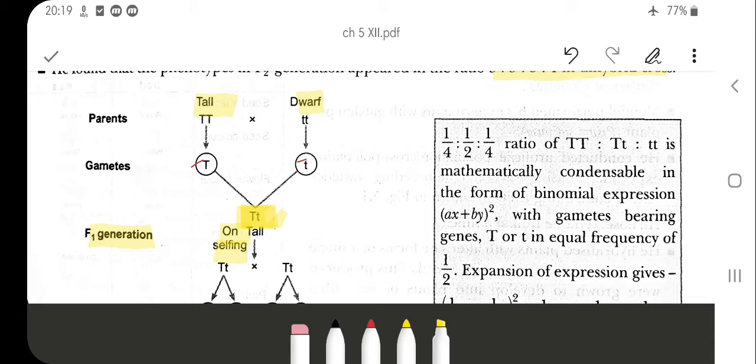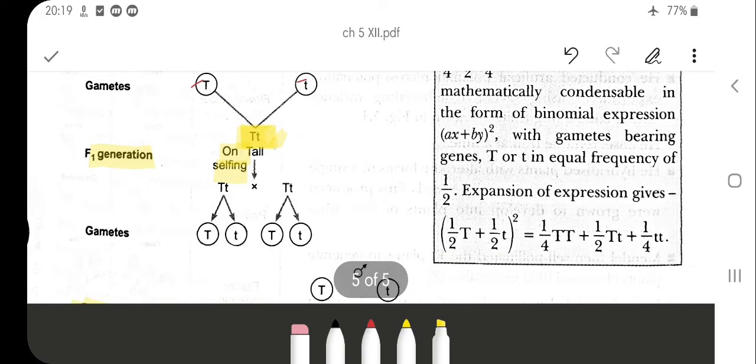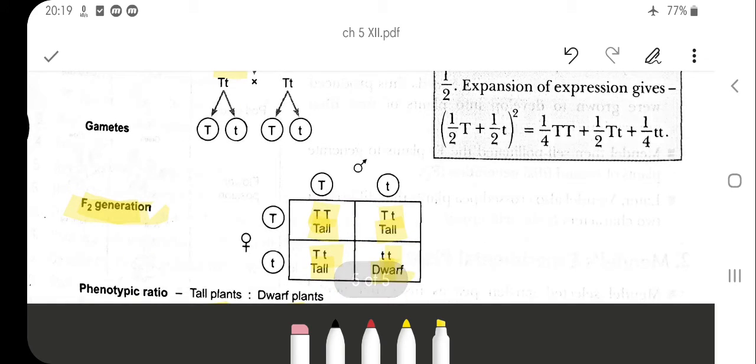Similarly, in this trait, the stem, tall is dominant compared to dwarf, and when they are self-pollinated, in the Punnett square we get four offspring, with pure tall, hybrid tall and pure dwarf. So there is no blending. The tall is dominant and dwarf is recessive, but the recessive trait will express itself when it becomes homozygous again.